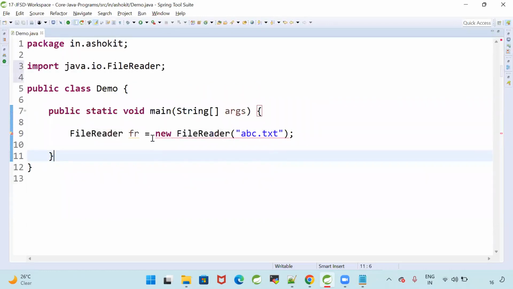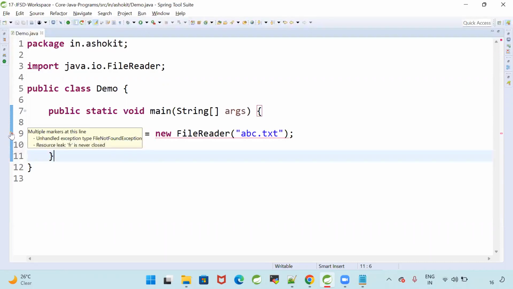So I'm getting an exception. What is the exception I'm getting? Unhandled exception, FileNotFoundException. It is identified at compile time, but when will it occur? In the runtime. Any exception which is identified at compile time, and which will occur in the runtime, is called a checked exception.